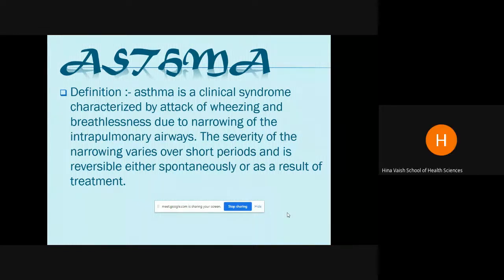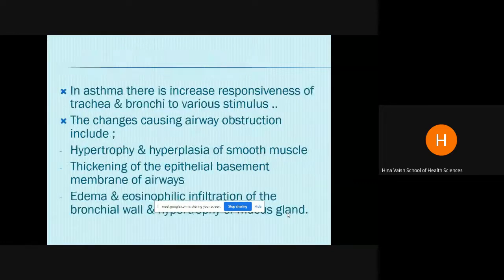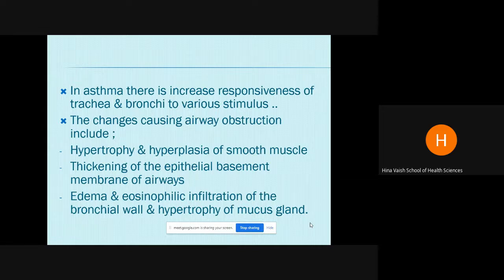This was one of the important differences which I told you when I started with obstructive diseases: COPD is an irreversible condition. Even if you give the medication, COPD won't be reversed, but asthma can be reversed with treatment. So there is an increase in responsiveness of the airways, trachea and bronchi to various stimuli. Now these stimuli can be different in different individuals. In some people it is the dust, in other people it is the pollen grains, in some people it is the smoke. In some people asthma is triggered by cold also.